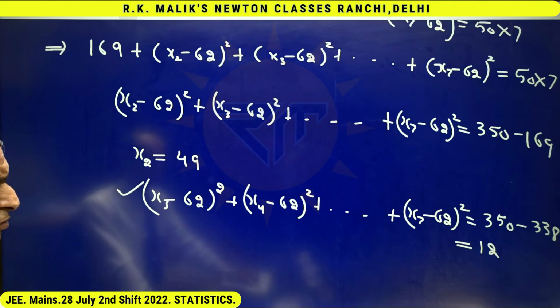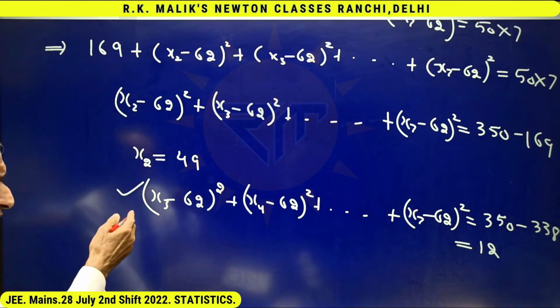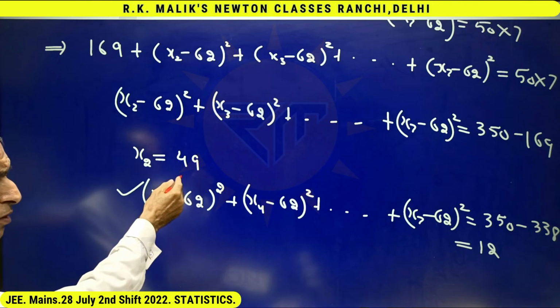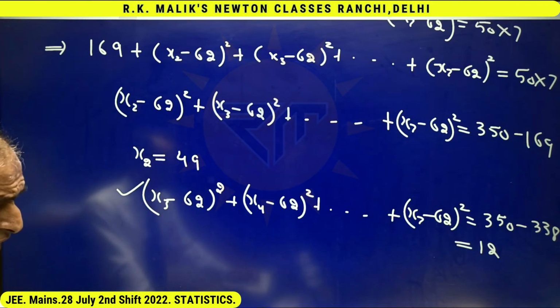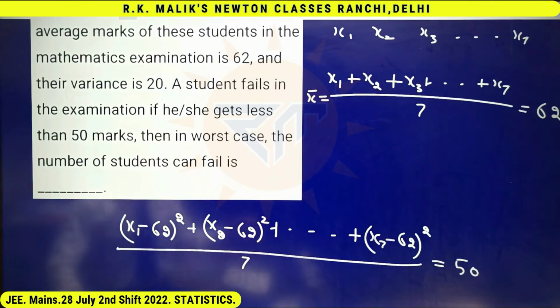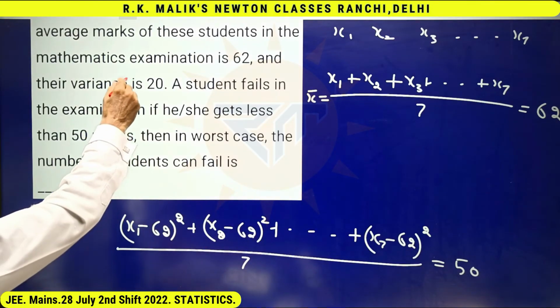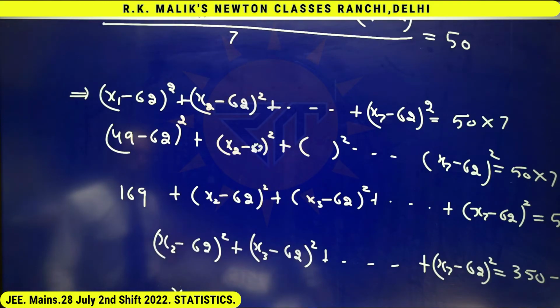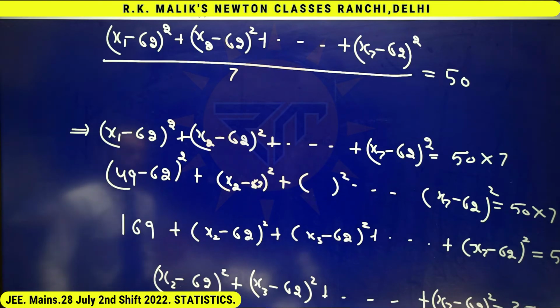Agreed. In this case, more than two students cannot get fail because if I take x3 49 or less, the value of this will be greater than or equal to 169 and the equation would have become impossible. It means in case had you told the variance as 50, in that case maximum two students can get fail. Clearly more than two students cannot get fail. Yes, it is possible that one student can get fail in the situation.